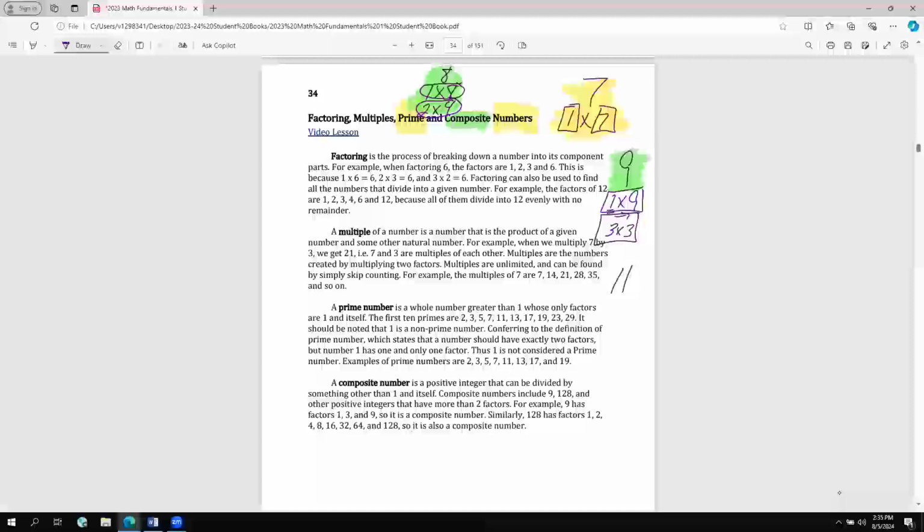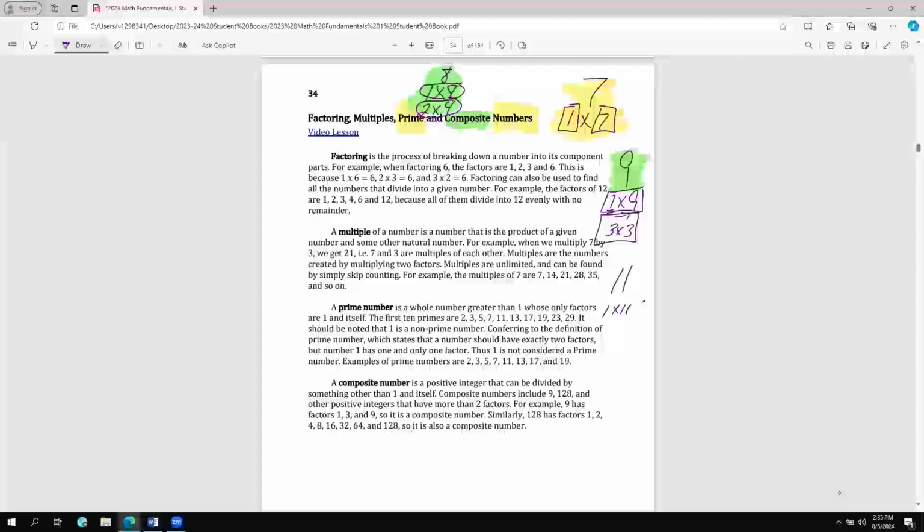Go ahead and pause the video and see what factors you come up with. Okay, let's think about the multiples, or I'm sorry, the factors. What can I multiply together to give me 11? Did you come up with 1 times 11? Again, remember, that's always going to be the factor. That's always there.